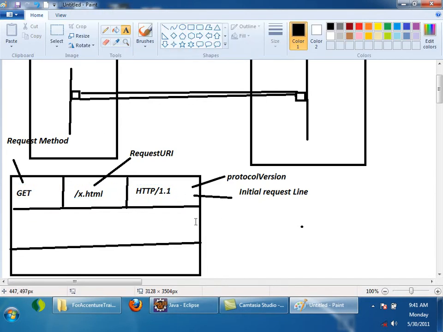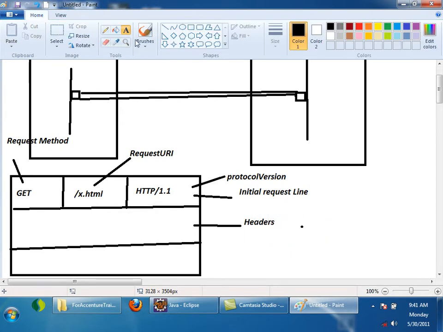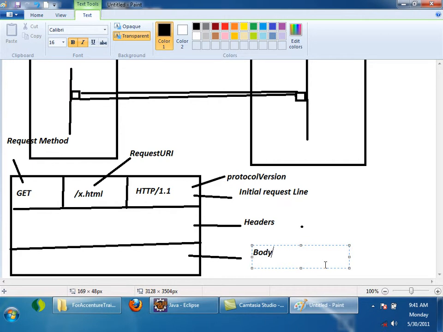The second part is called the header part. I'll talk about headers and their uses later, but just understand that it is headers. And the third part is nothing but the body.